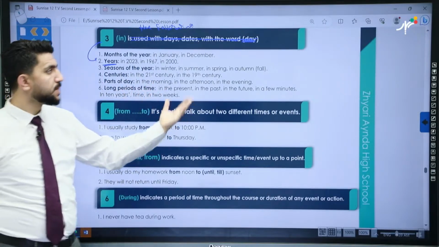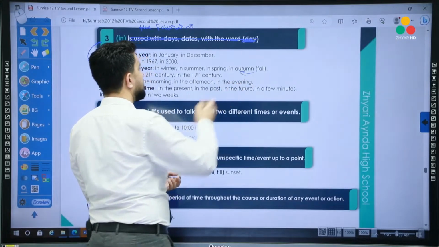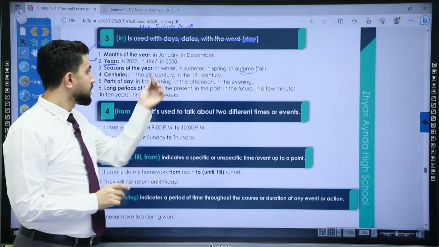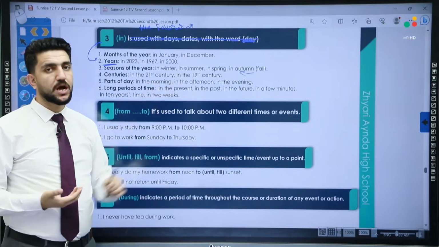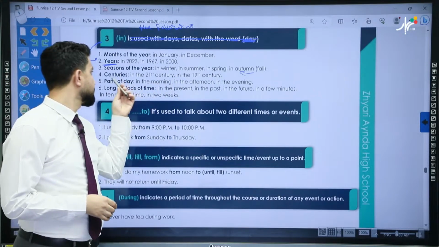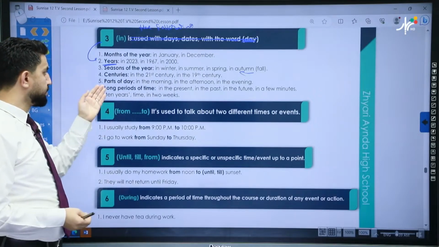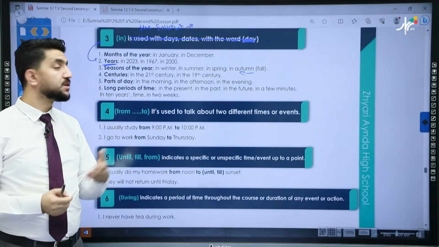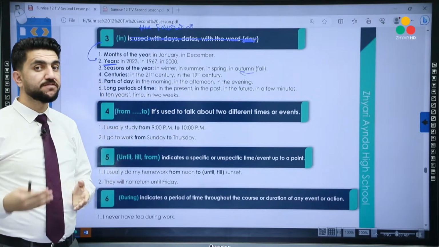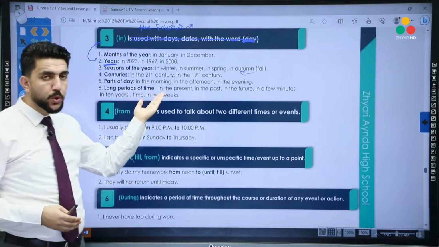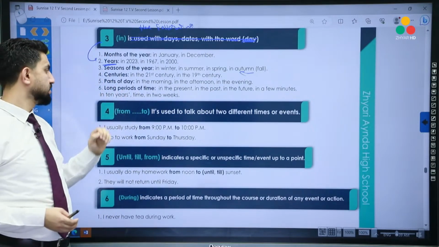We can also use it with seasons of the year. In winter, summer, spring, autumn, or fall, which means autumn in the US. You can say in the winter, we can say in winter, so it's optional. We can use both. Number 4, we can also use with centuries. So for example, in the 21st century, in the 19th century. We can use with parts of the day. So for example, in the morning, in the afternoon, in the evening.